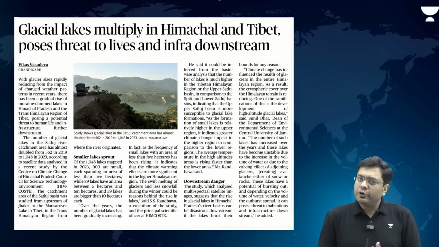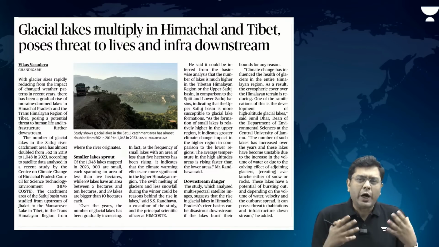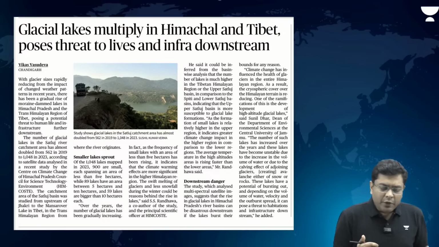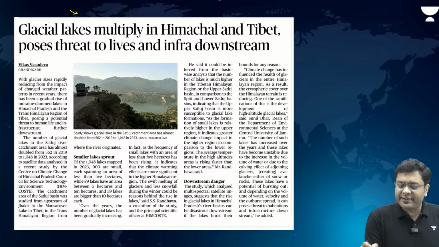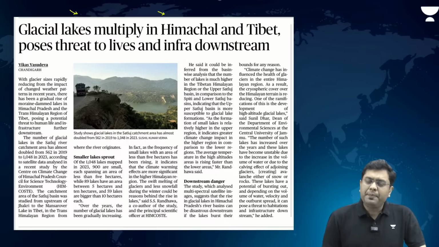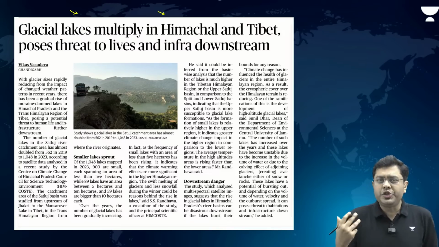Now this article talks about the influence of climate change in the vulnerable Himalayan ecosystem, and at the same time how this poses a disaster risk in these critical and fragile mountainous regions. Now it talks about that the glacial lakes multiply in Himachal and in Tibet, and that poses threat to lives and infrastructure downstream.